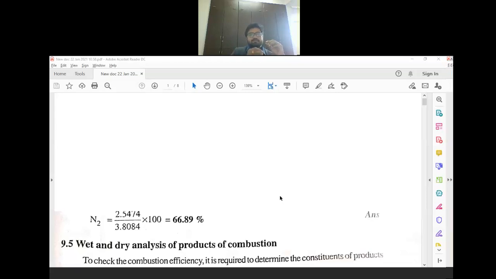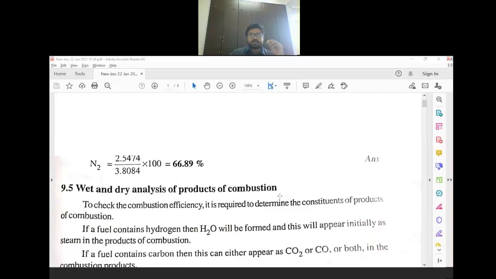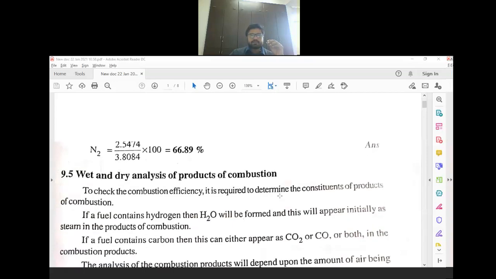So if you do the combustion of a hydrocarbon, obviously, if carbon is present, then in the product you can get CO or CO2 and also oxygen. If carbon is present inside the fuel, you can get CO, CO2, O2. And if hydrogen is present, then obviously in flue gases, in smoke, you can get H2O.